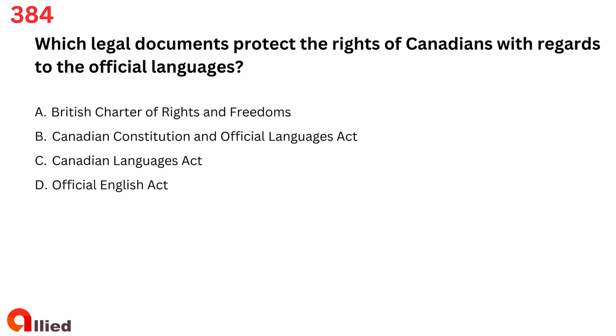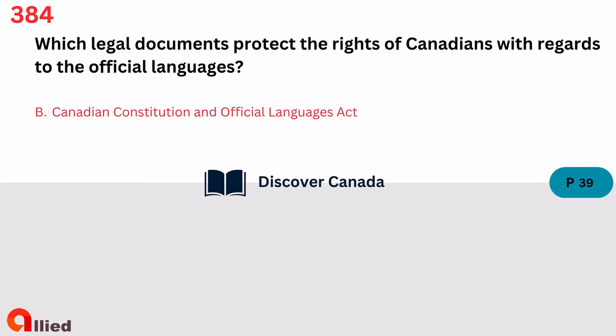Question 384. Which legal documents protect the rights of Canadians with regards to the official languages? A. British Charter of Rights and Freedoms. B. Canadian Constitution and Official Languages Act. C. Canadian Languages Act. D. Official English Act. The answer is B. Canadian Constitution and Official Languages Act.